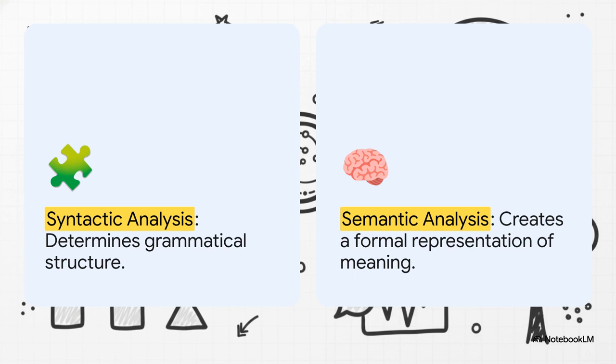To really solidify this concept, let's contrast it with syntactic analysis. Syntactic analysis is strictly about determining grammatical structure, figuring out what the nouns are, identifying the verbs, and mapping how they connect to one another. But semantic analysis, it goes a crucial step further. It creates a formal representation of what a sentence actually asserts. Think of it this way. Syntax gives you the grammatical skeleton, but semantics gives you the actual meaning and the concrete facts being claimed.